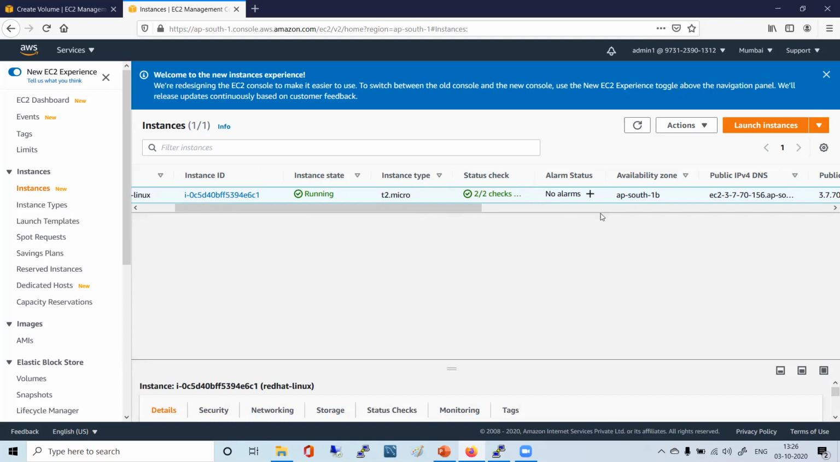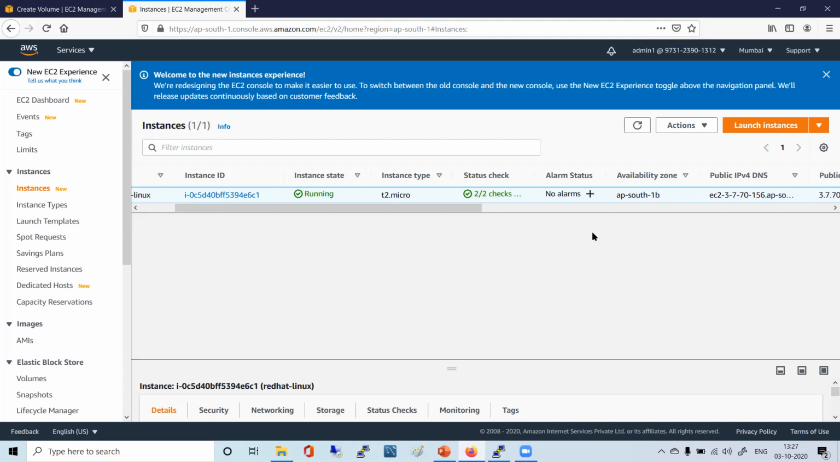Create your volume. Just understand that your hard disk is in Bangalore and your server is running in Delhi. Is it possible? Your hard disk, the root volume or any hard disk, you have kept it in Bangalore and your system is in Delhi. How will you run that system? You need to attach your hard disk to your system, right? Yeah, locally we can.